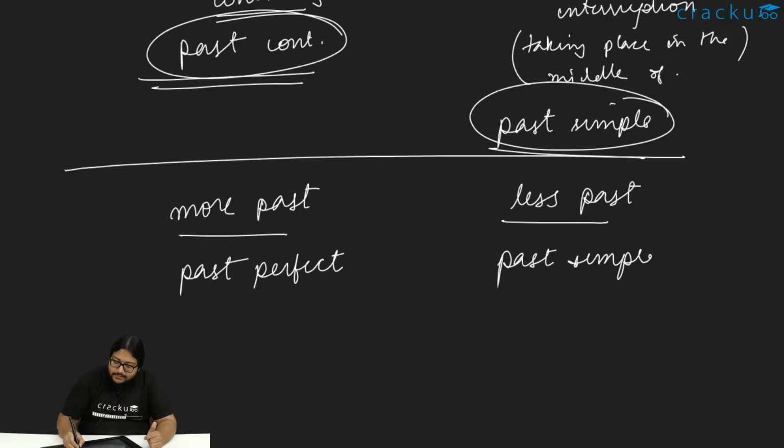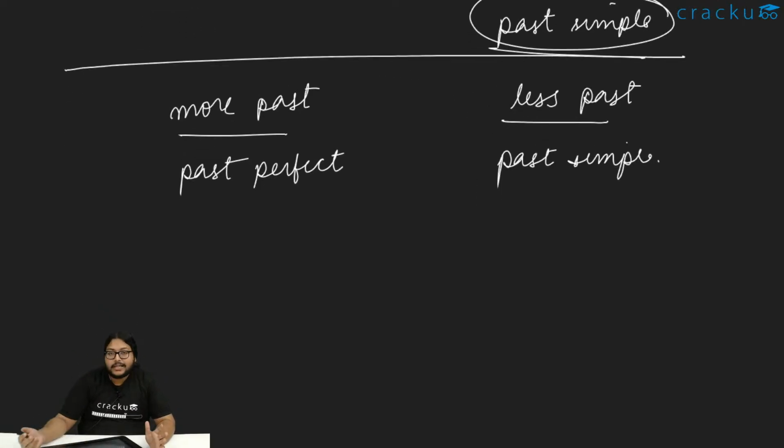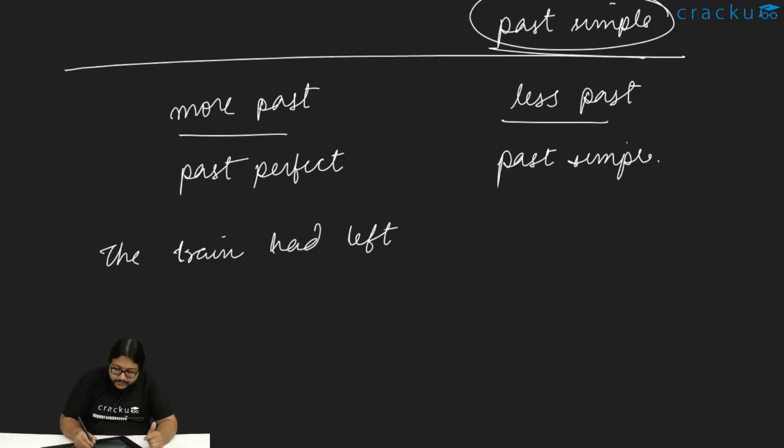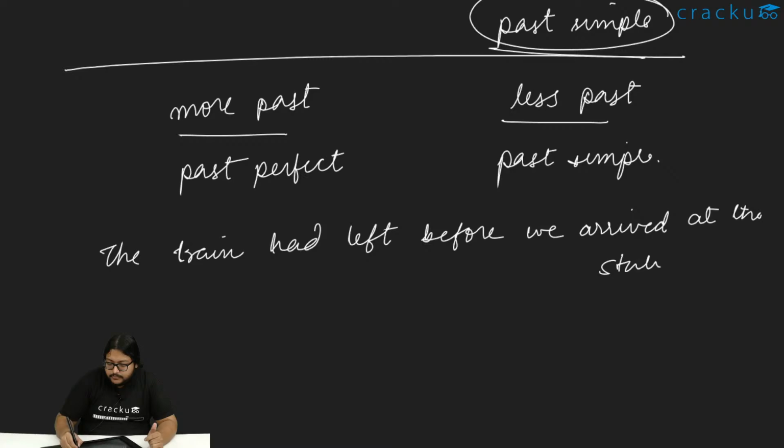What do I mean when I say more past, less past? Let's look at a sentence, okay? The train had left before we arrived at the station. In this sentence, we understand that we also arrived at the station, that is also happening in the past. The train also left the station, that is also happening in the past. Both the actions are happening in the past only.